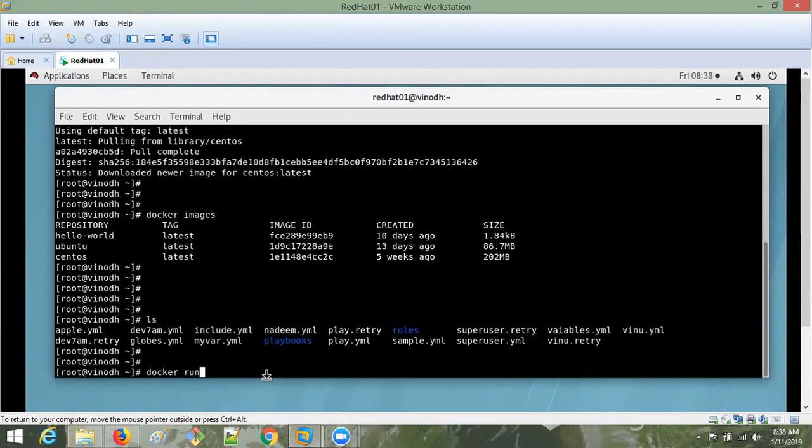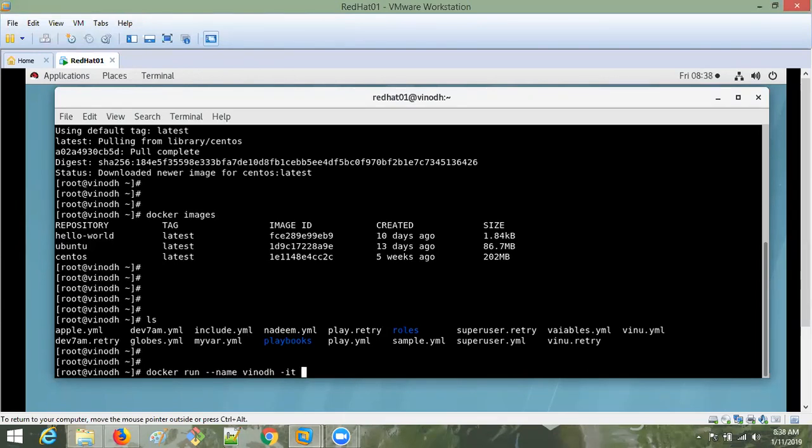So Docker run, and I'm giving the name. How do you give a name? name equals something, like Vinod, and then interactive terminal, because I have to attach this terminal to this container. And then the image.